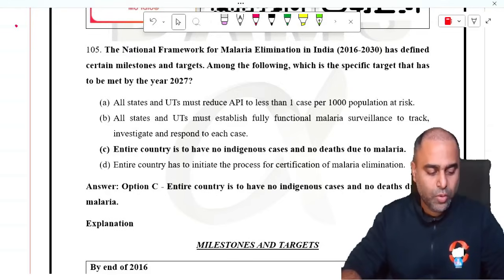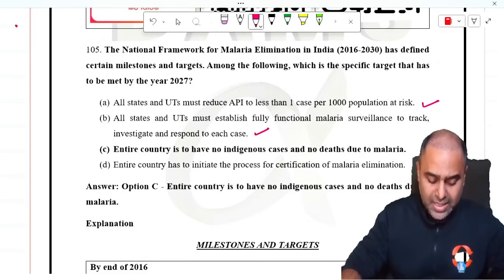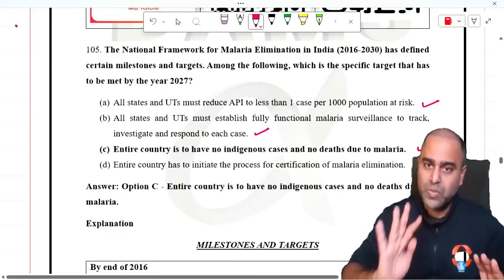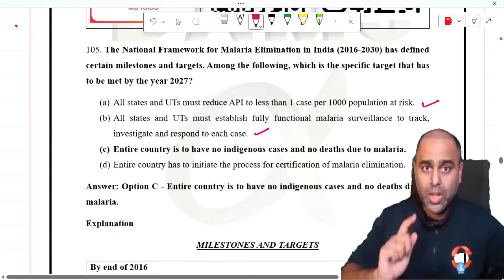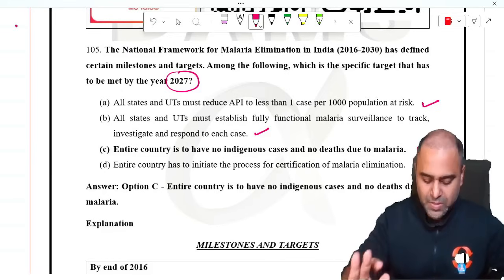Now guys, if you look over here, all states and UTs must reduce the API to less than 1 case per 1000. This is true. All states and UTs must establish fully functional malaria surveillance to track, investigate and respond to each case. This is also true. Entire country to have no indigenous cases and no deaths of malaria. This is also true. Entire country has to initiate the process of certification. This is also true. Actually, all 4 statements are true. But here they were talking specific of the year 2027. This is a very specific question.